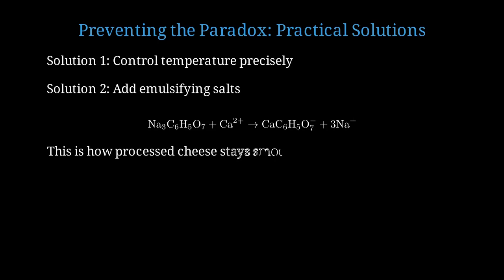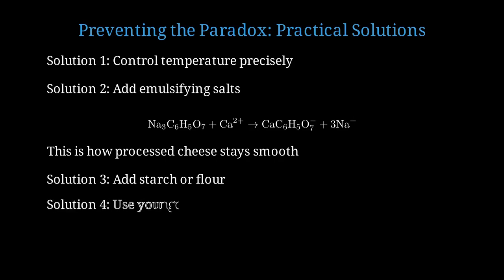This is exactly how processed cheese products stay smooth. They contain emulsifying salts that prevent protein aggregation. Solution 3 is to add starch or flour. Starch absorbs water and fat, stabilizing the emulsion. Solution 4 is to choose younger cheeses with higher moisture content. These melt more smoothly because the protein network is less concentrated.